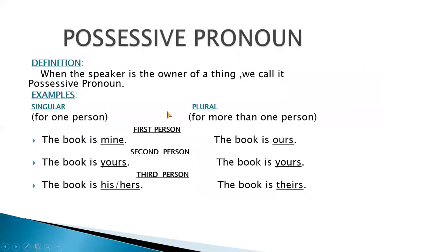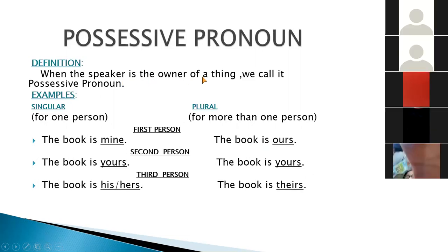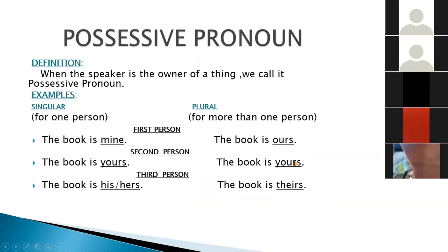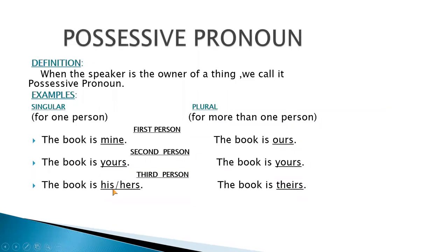Now for possessive pronoun, which is showing belonging, in this case the speaker is the owner of something. So for the first person we use the word mine for singular and the word ours for plural. In the case of second person, we have only one option, that is yours, for singular and yours for plural. And for the third person, we have 2 options, his and hers: his for the male person and hers for the female persons. And for many persons, we use theirs.